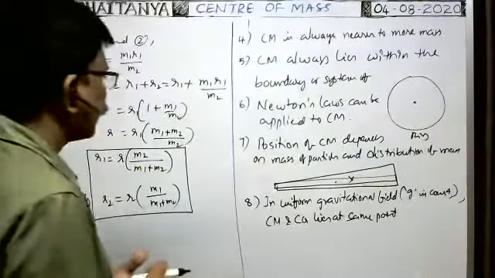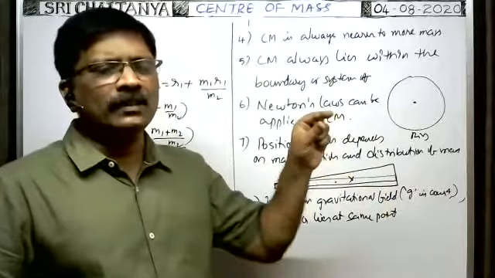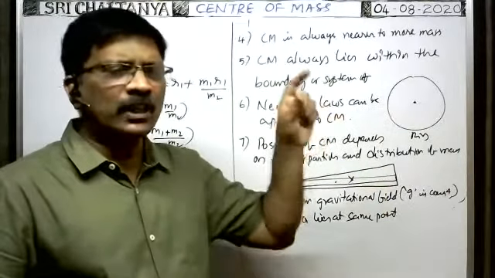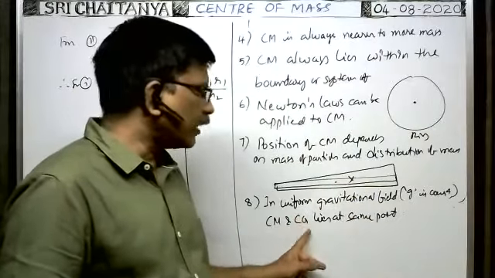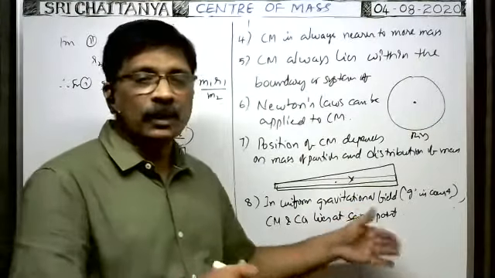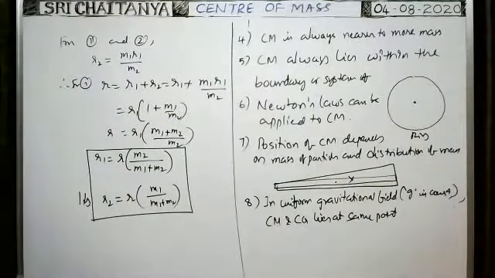Okay. In a uniform gravitational field, the region where acceleration due to gravity remains the same on each and every particle in a body, the center of mass and center of gravity both lie at the same point. That means they coincide. Okay. Next.